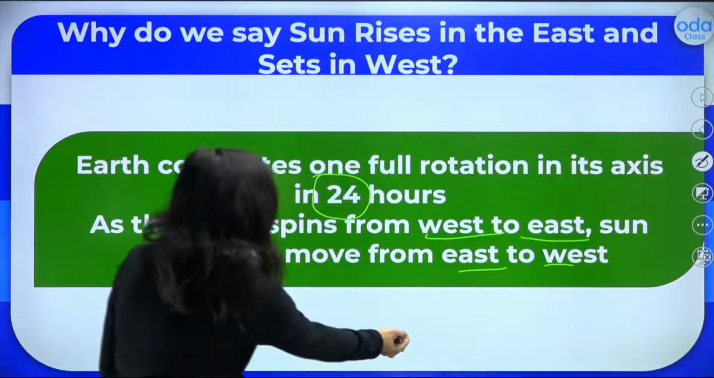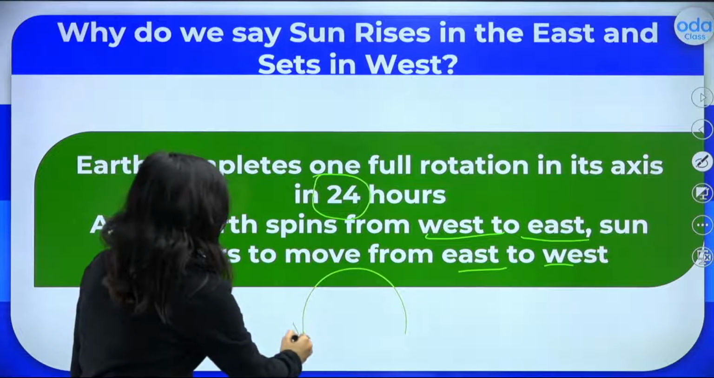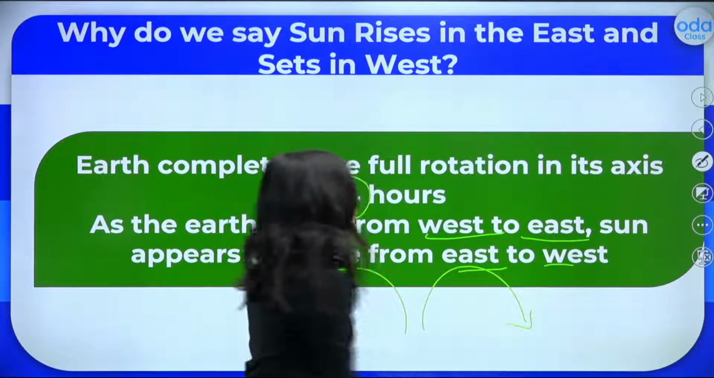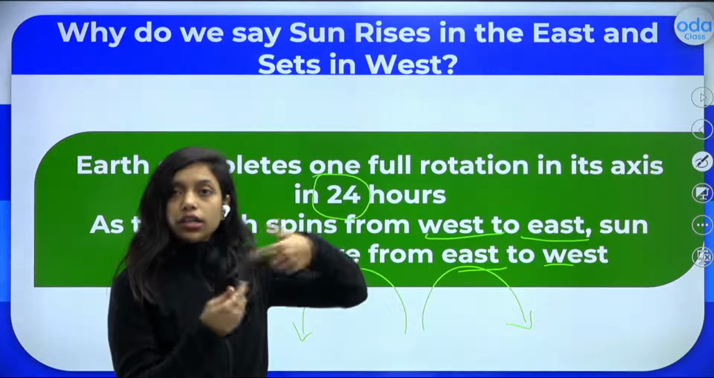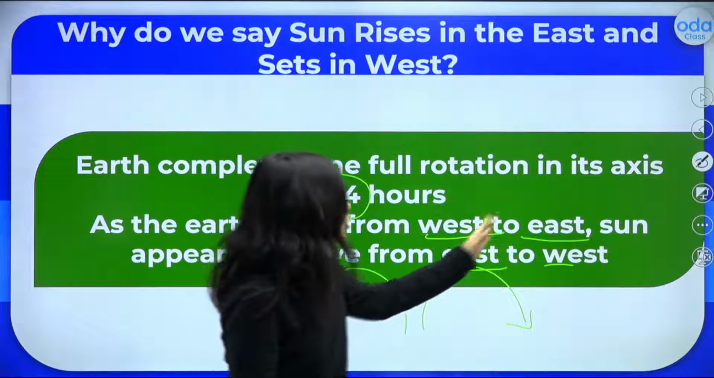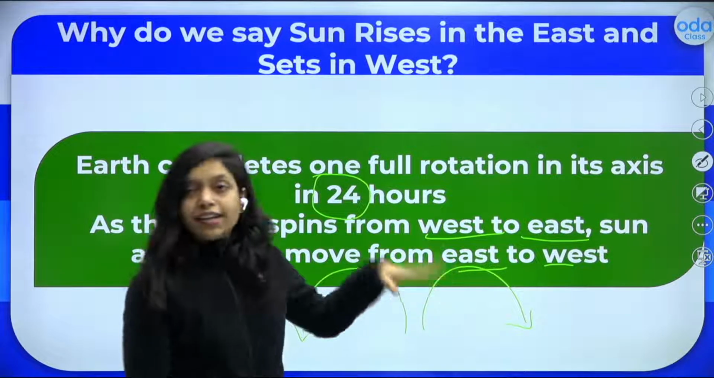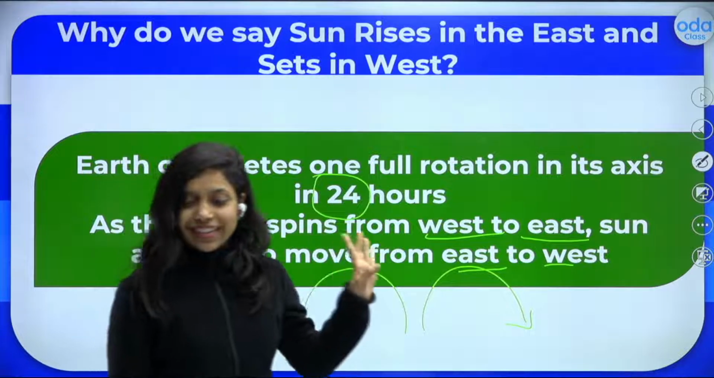So we are going like this. That is why for us the sun appears like this. The direction of the rotation of the earth is west to east, so that is why the sun appears to rise and set from east to west. I hope it is clear, right?